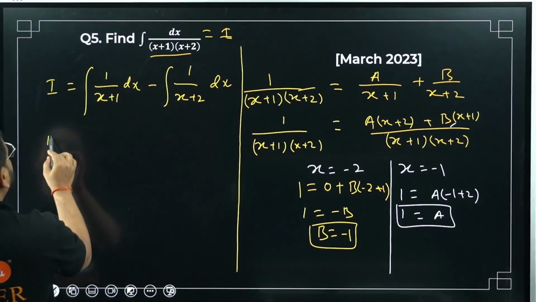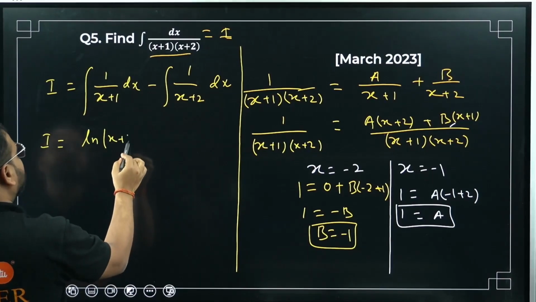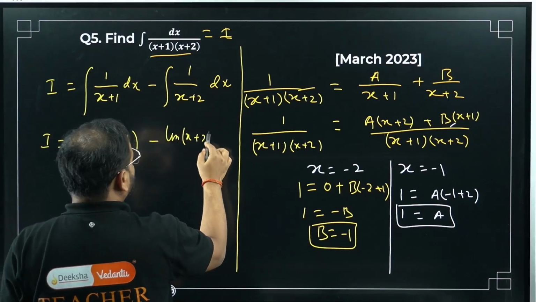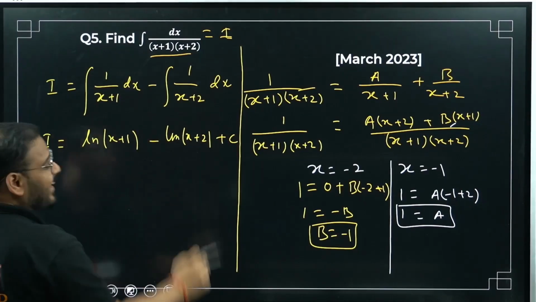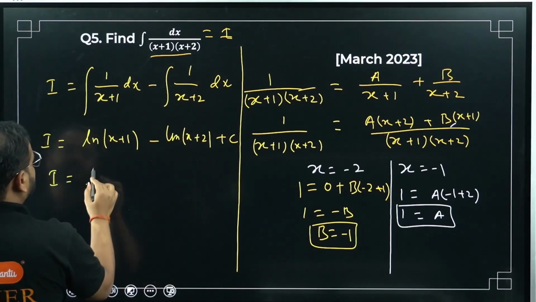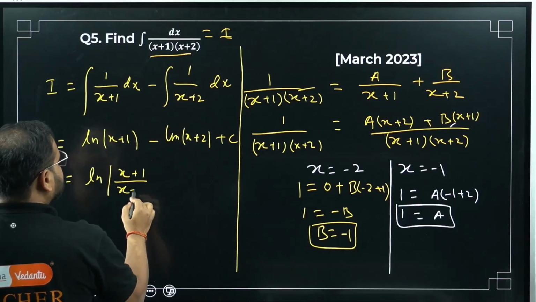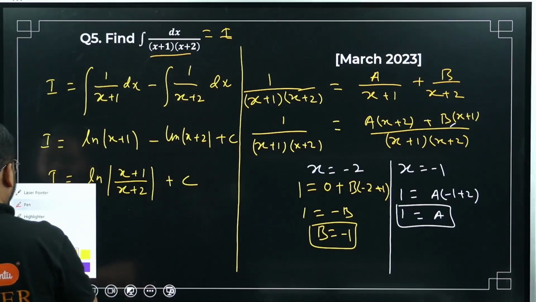Integrate. This is simple integration. I will get ln|x plus 1| minus ln|x plus 2| plus the constant c. What can I do here? log a minus log b is log a by b. So I'm getting the answer to be ln|(x plus 1) upon (x plus 2)| plus c. I think this is my final answer.